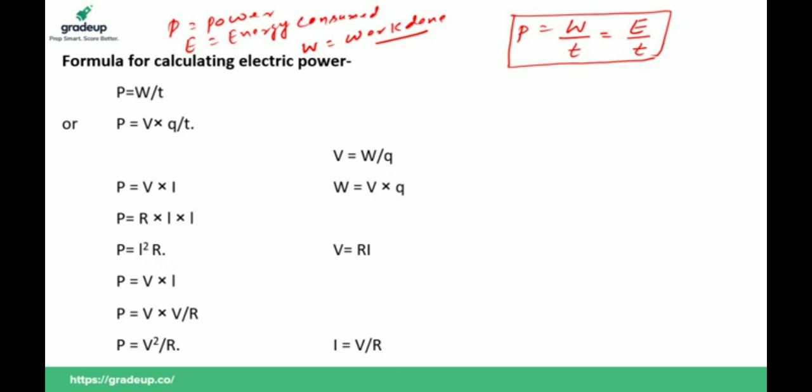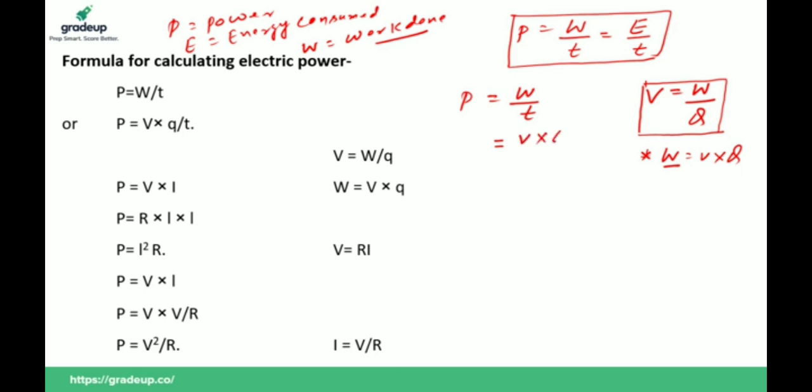Now we have already discussed that V is equal to W upon Q. Potential is equal to work done per unit charge. From this formula, W is equal to V into Q. If we apply this value in the formula P is equal to W upon T, W is equal to V into Q, so P is equal to V into Q upon T. And you all know that I is equal to Q upon T. So Q upon T becomes I. So P is equal to VI.